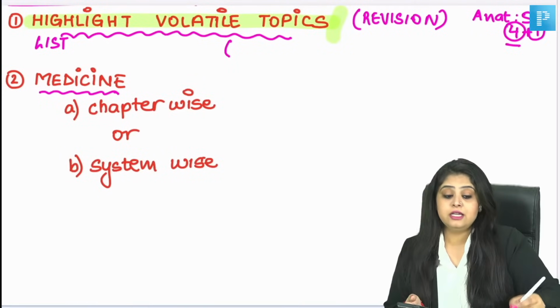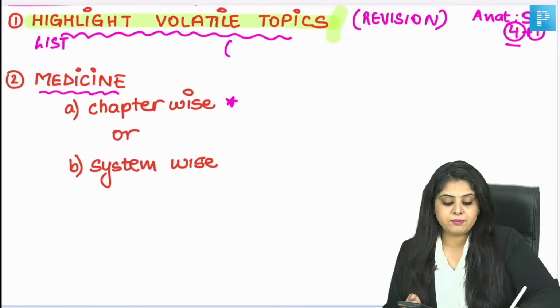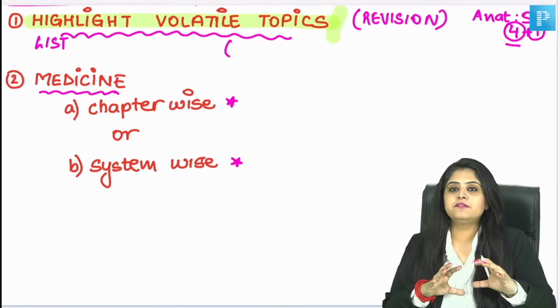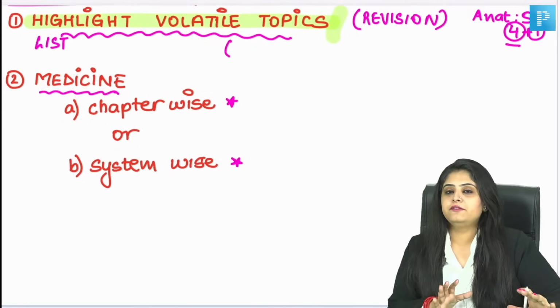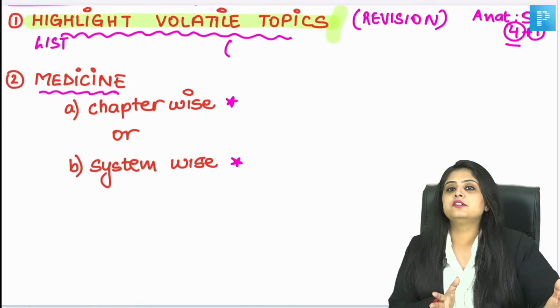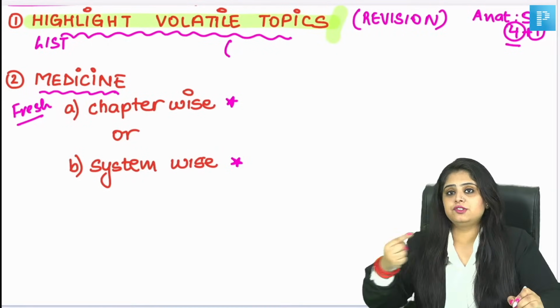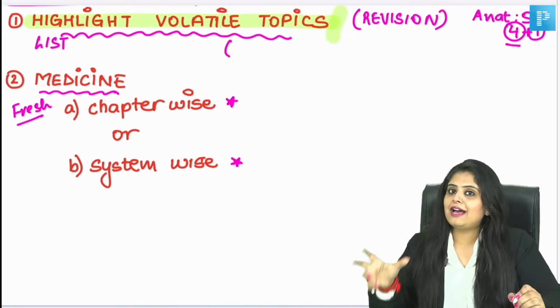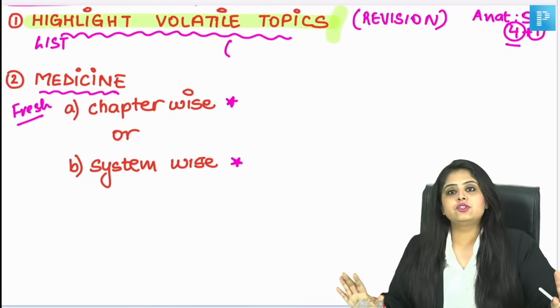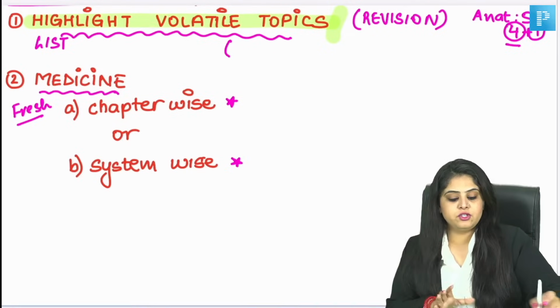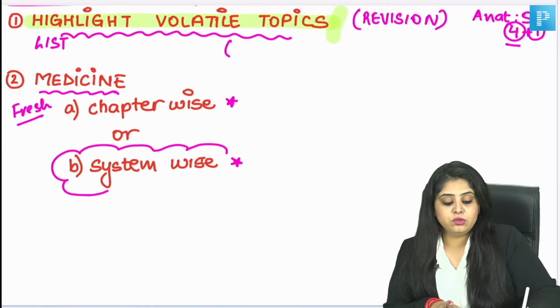That is including question number 1, ma'am, should I be going chapter wise or should I be going system wise? See, if you're reading things, if you're like a fresher and if you are saying that, ma'am, this is actually the first time that I'm studying and mujhe nahi pata that what is happening. If you're in that situation, if you're fresh in your mind, then go for chapter wise. But if you're post INI-CET or you have given an attempt earlier or you finished your course, ek do baar syllabus khatam ho gaya hai, now you're truly in the revision phase, then I would suggest go system wise.